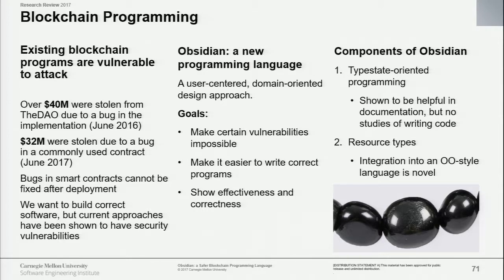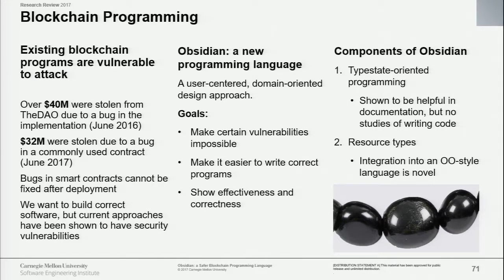We're taking a user-centered and domain-centered design approach in designing the programming language. And our goals here are to make some kinds of vulnerabilities impossible, and also to make it easier to write correct programs. We don't want it to be very difficult to write all programs. We want to make it easy to write correct programs and hard to write incorrect programs. And we want to show that this is the case by showing that people can effectively write software with our language, and also that we have actually guaranteed the safety guarantees that we're promising by a formal analysis.